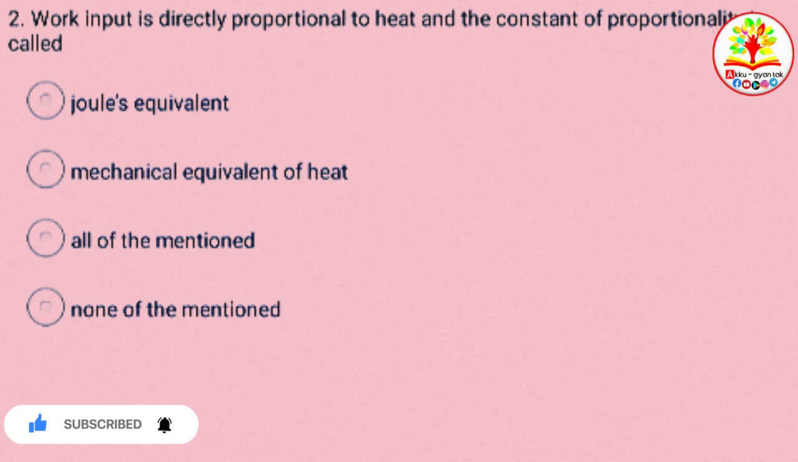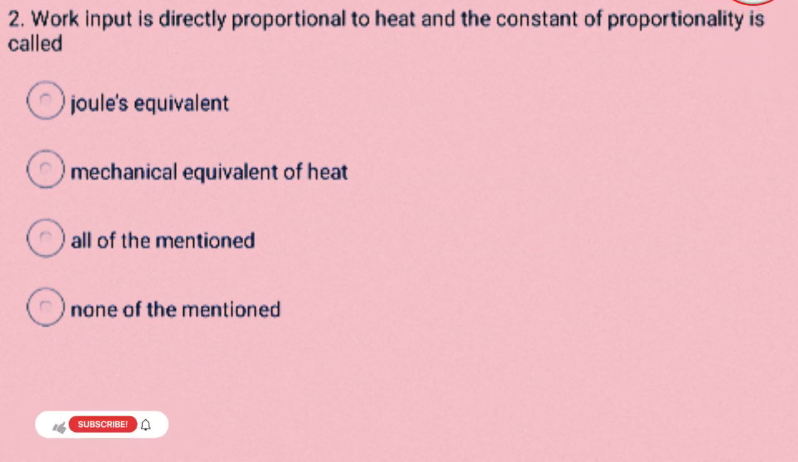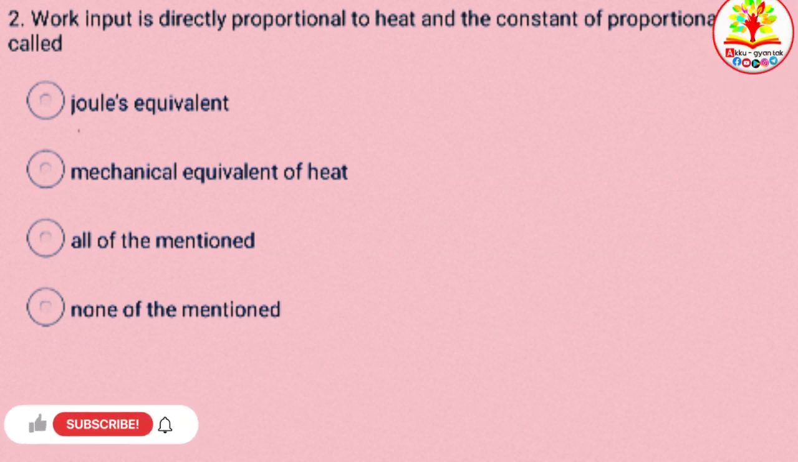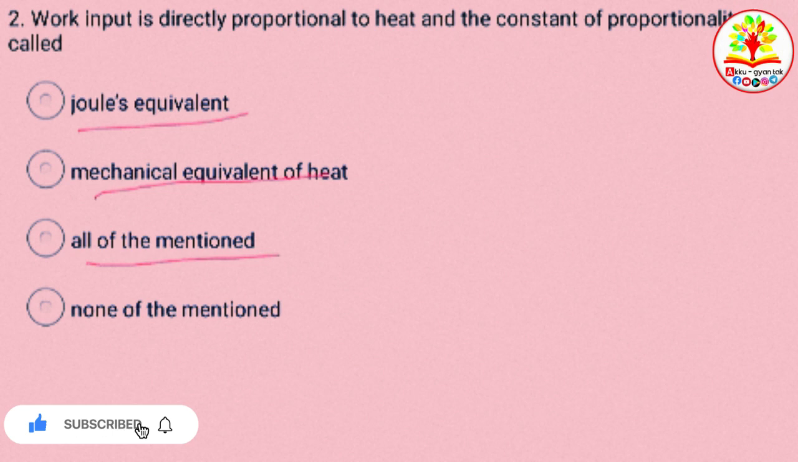Work input is directly proportional to heat, and the constant of proportionality is called: A. Joule's equivalent, B. Mechanical equivalent of heat, C. All of the mentioned, D. None of the mentioned.